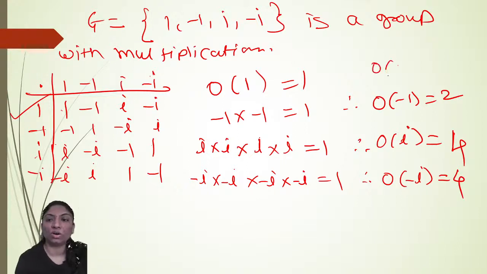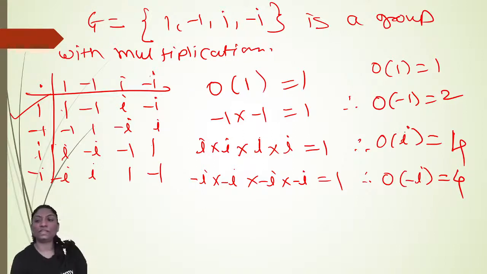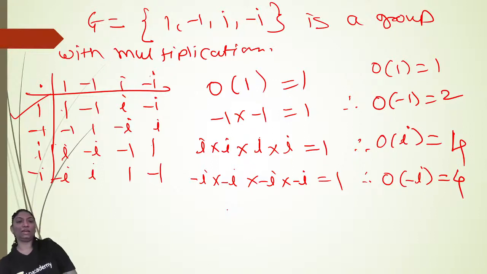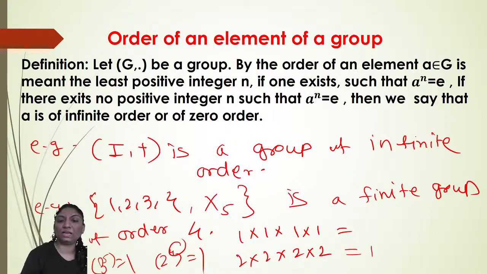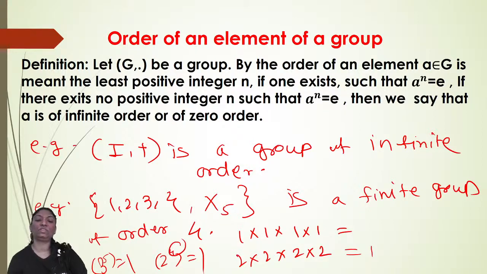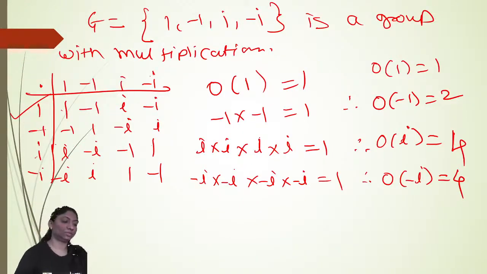Now if you observe here, the order of 1 is equal to 1, the order of minus 1 is equal to 2, the order of i is equal to 4, and the order of minus i is equal to 4. I hope you are clear how to find out the order. Now it depends upon the operation which is defined. Here it is dot, so we are taking the dot operation. In the previous example it was multiplication modulo 5, so we take multiplication modulo 5: how many times do I have to multiply 1 with 1 and after that divide by 5 to get the remainder 1? That will be the order. Here it is also the same.